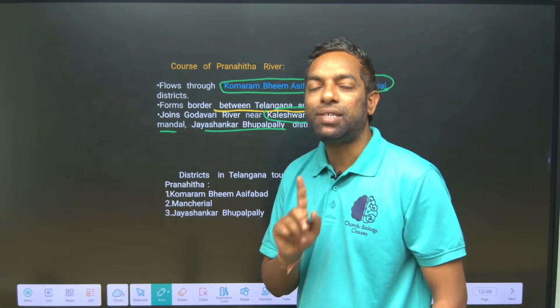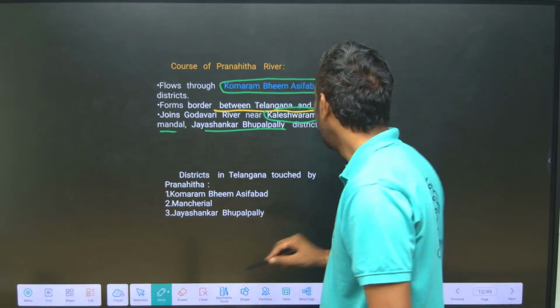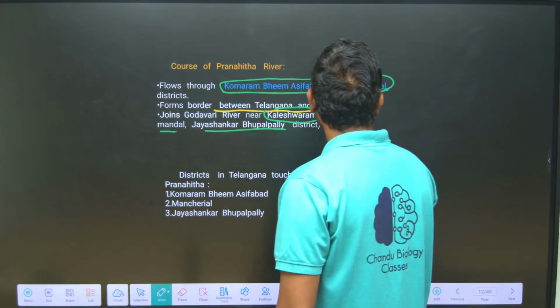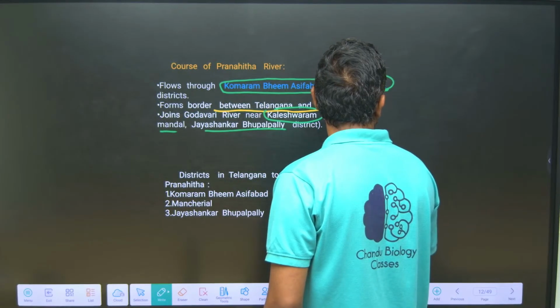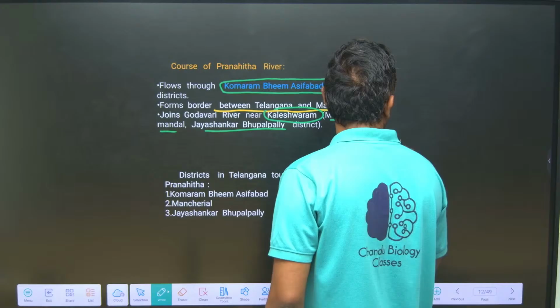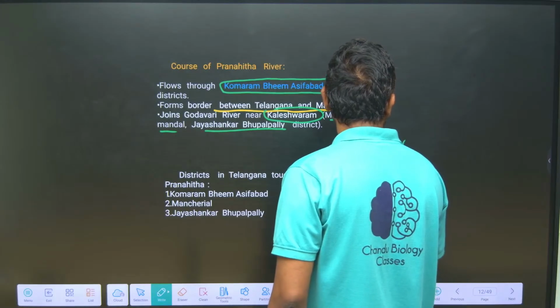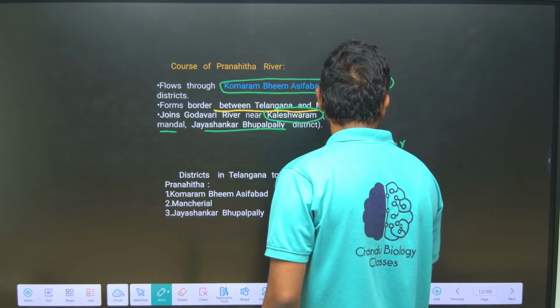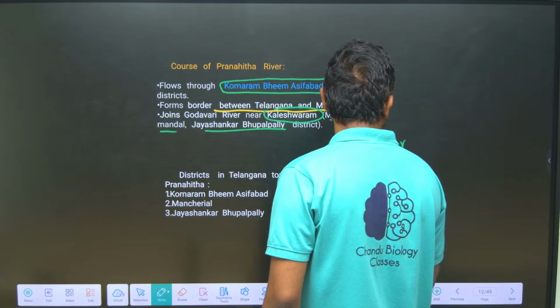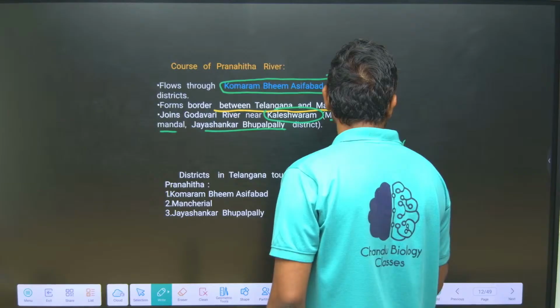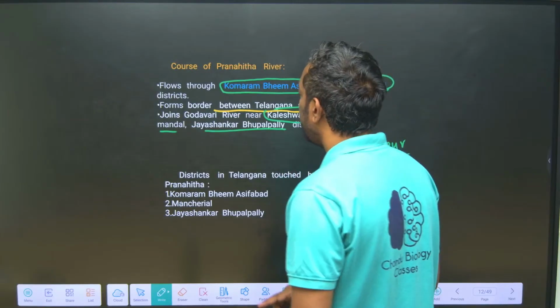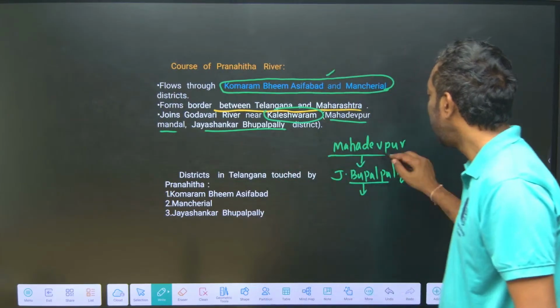This is also important. It meets at Mahadevpur, Jayashankar Bhupalpally district.